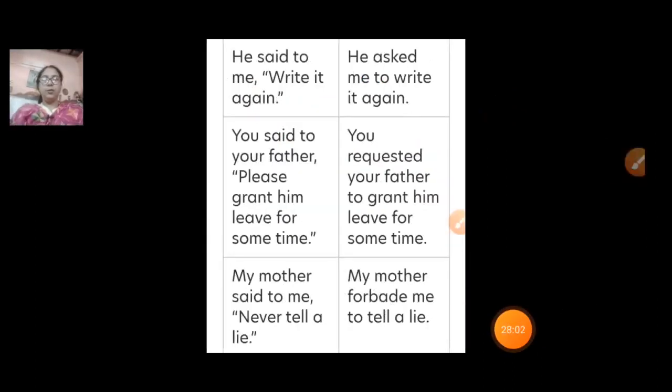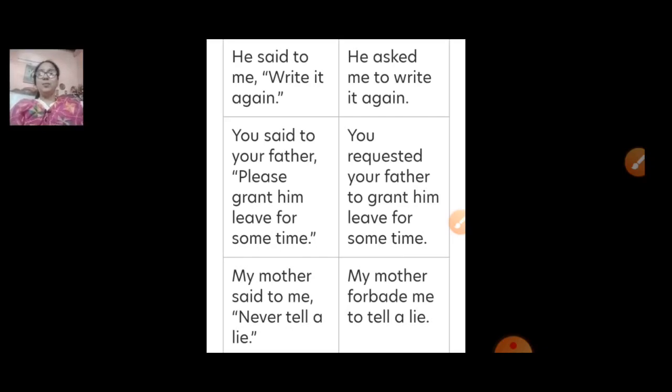Now I am going to give you a few examples. He said to me, write it again. He asked me to write it again. He said to your father, please grant him leave for some time. Now here we are going to change. In indirect speech: he requested your father to grant him leave for some time. Next is, my mother said to me, never tell a lie. So here it is a suggestion. My mother forbade me to tell a lie. Forbid means to order someone not to do that thing.